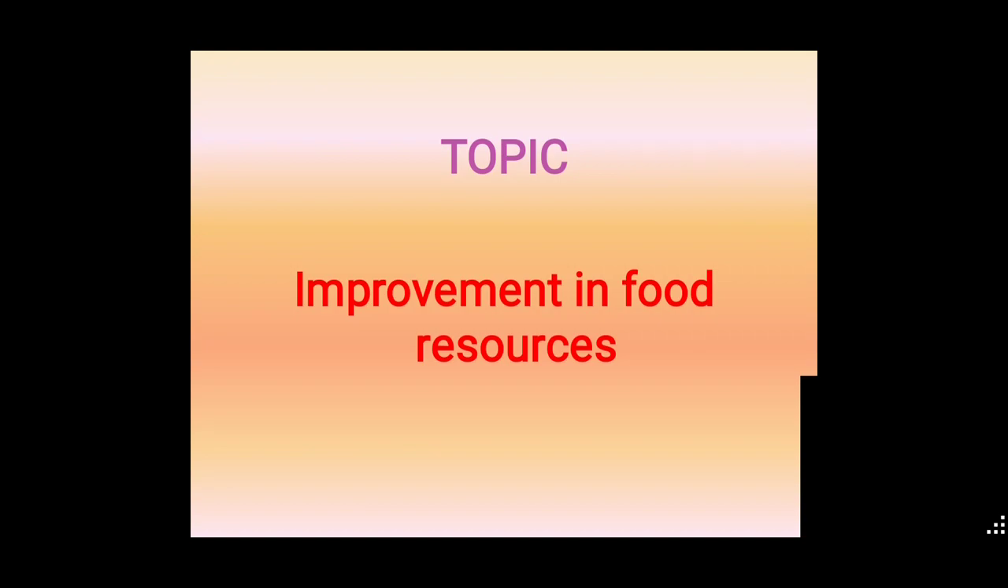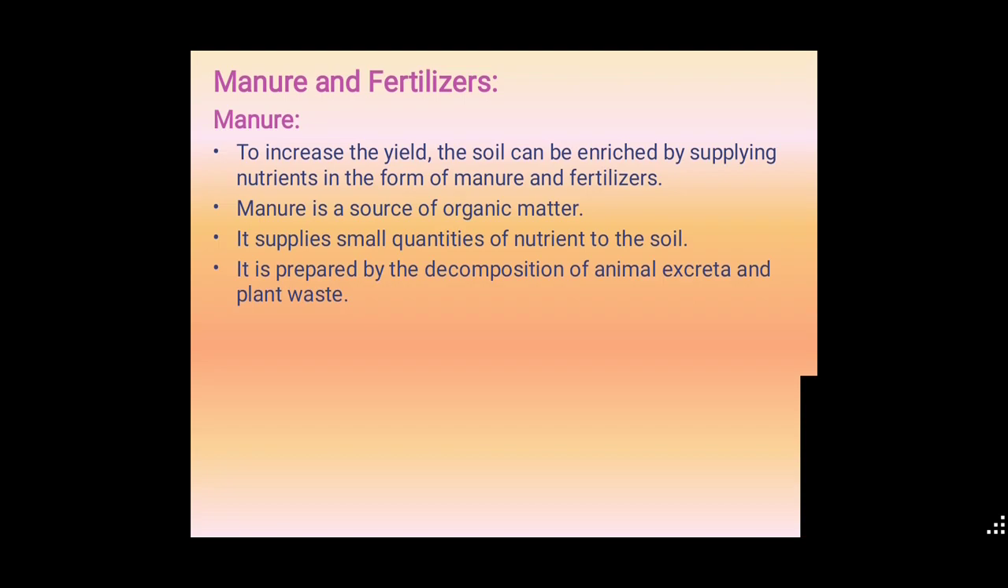Today's topic is improvement in food resources. In the last class, we already studied the patterns we use for increasing food production: the green revolution, the white revolution, and so many things. In this class, we are going to study manure and fertilizers. First, let's move on to manure.